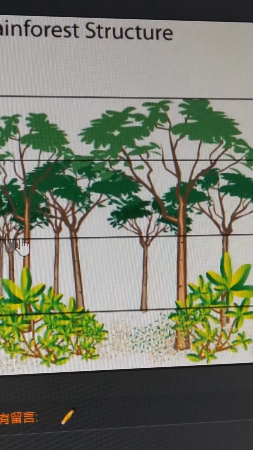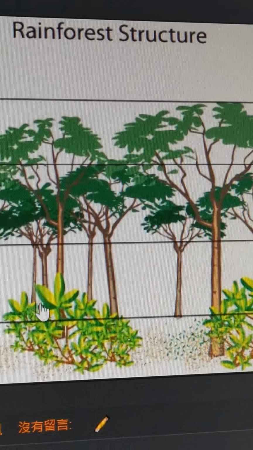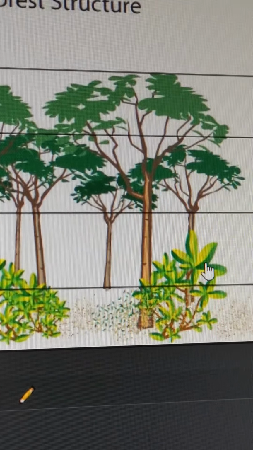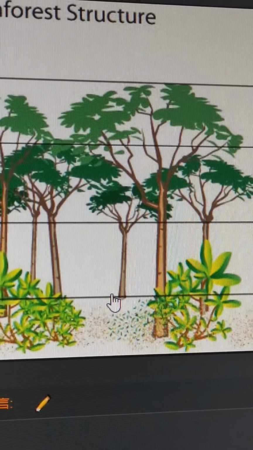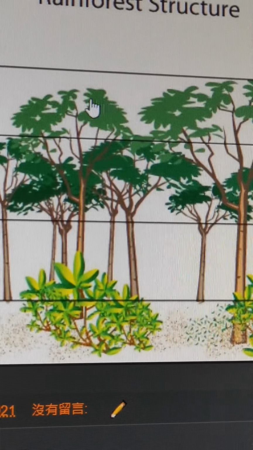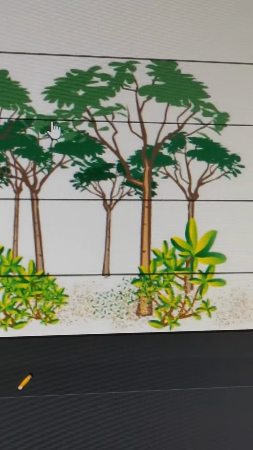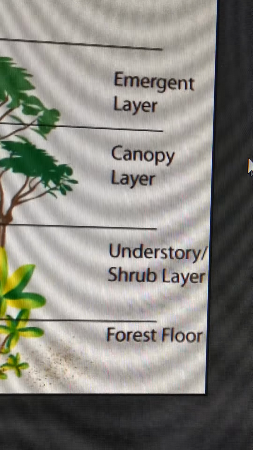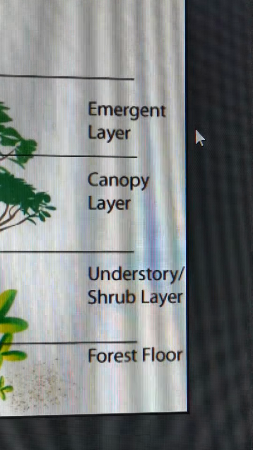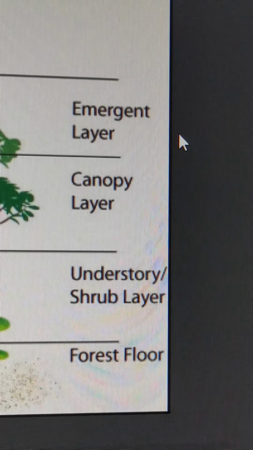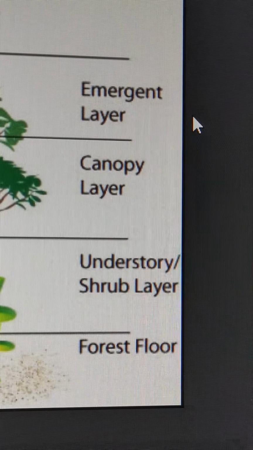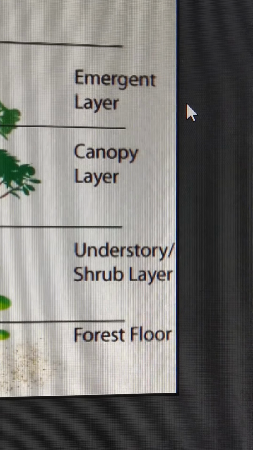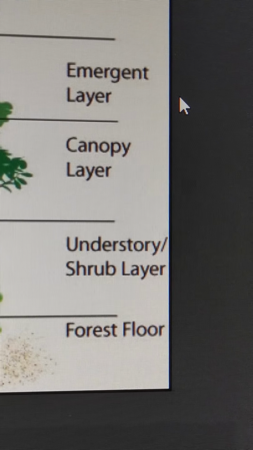You can see the trees are very different, and the heights of the trees, they're different sizes. Look at the right hand side. There are 4 layers. The top layer is called emergent layer. Emergent. Now, emergent comes from, you know the word emergency, right? Emergency is something that happened unexpectedly.